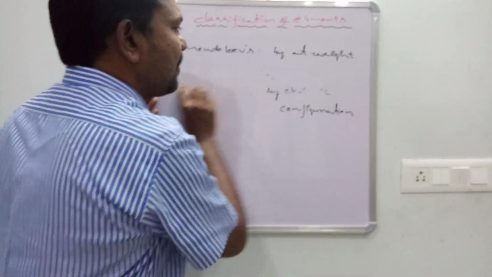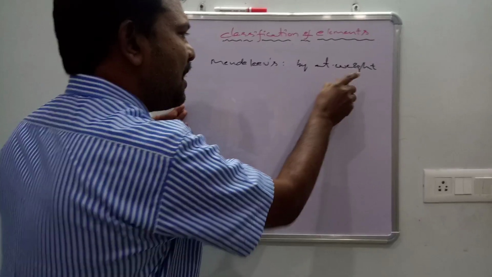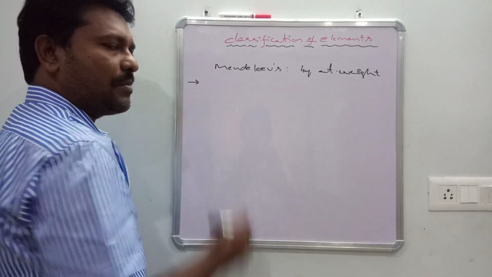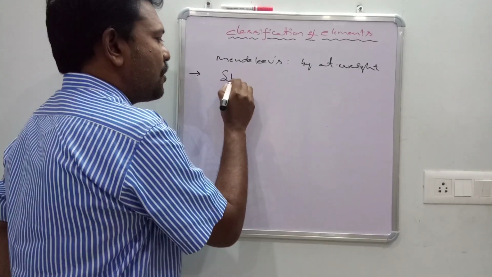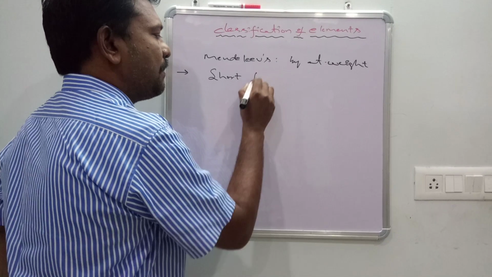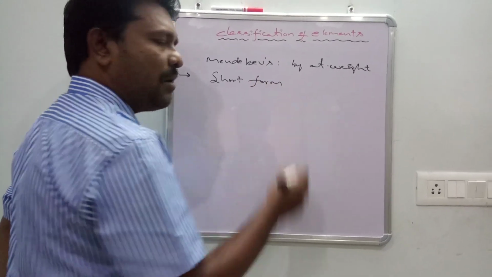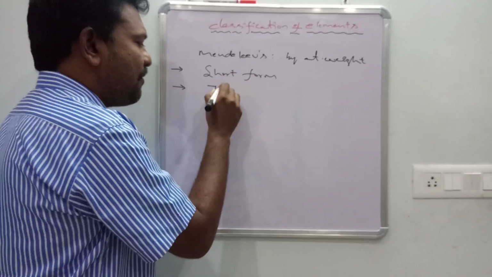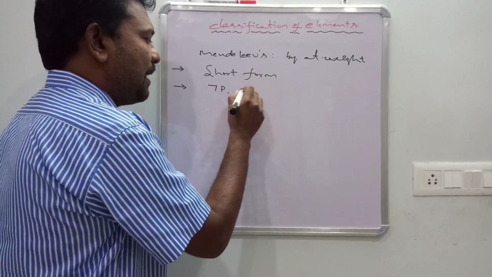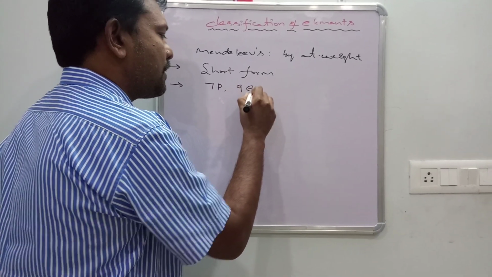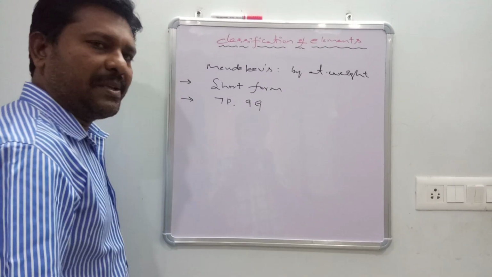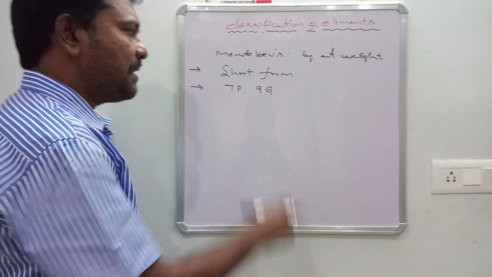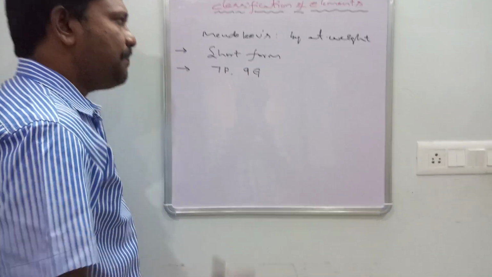Mendeleev's classification is by atomic weight. It is the short form of periodic table. Mendeleev's periodic table contains 7 periods and 9 groups. It is known as the short form periodic table.